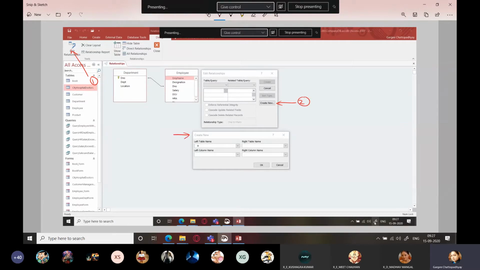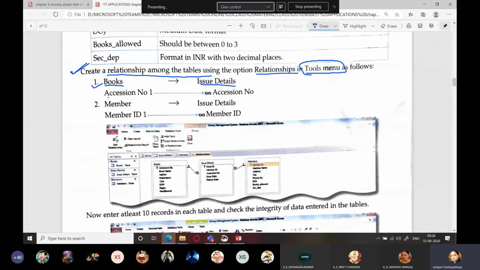Okay. Select books from here and select issue details from here. Left column name you have to select over here. So what is the left column name? You have to read the question. One very important drawback of yours is you people don't read the question. It's given accession number 1 to accession number.